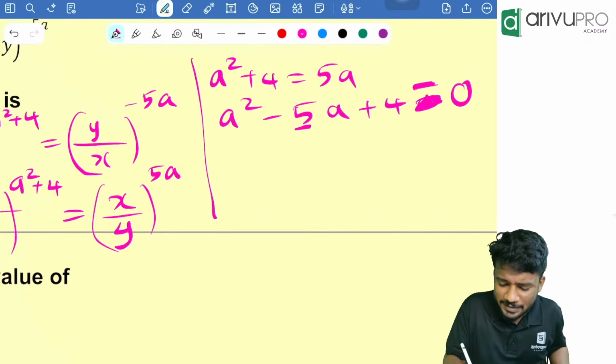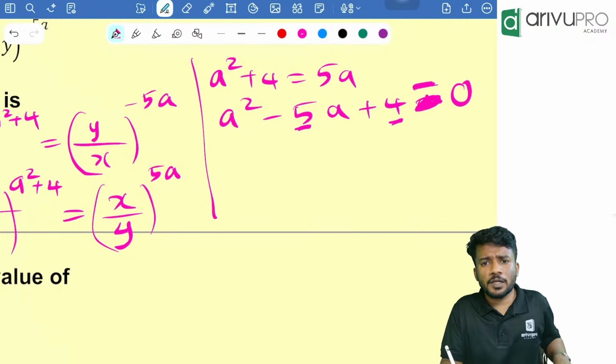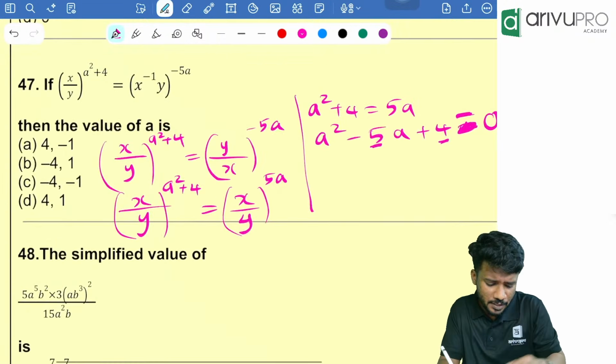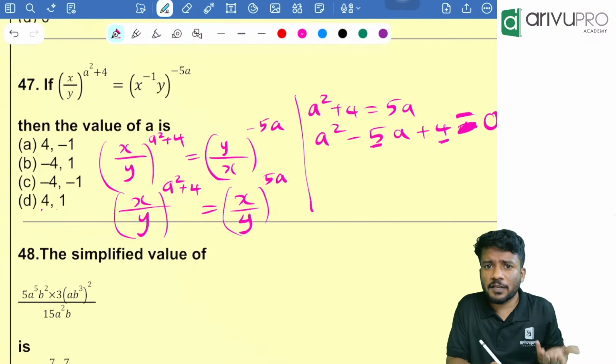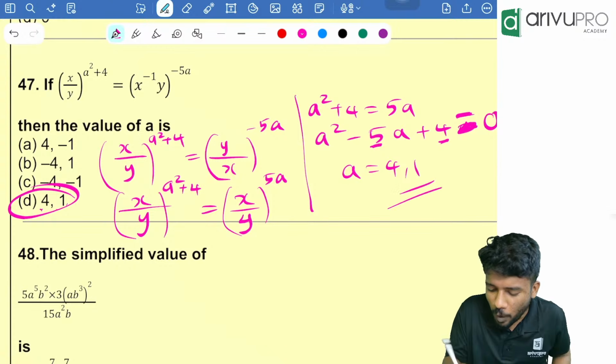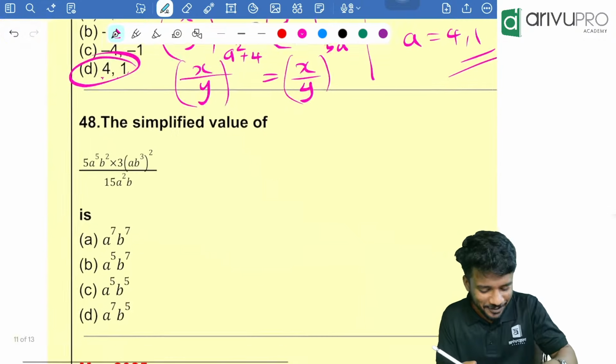For a, the sum is 5 and the product is 4. Which two values will give sum as 5? Looking at the options, 4 plus 1 is 5, and 4 into 1 is 4. Option D should be the answer. 4, 1 is your answer. Direct answer. We already solved the equation, right?